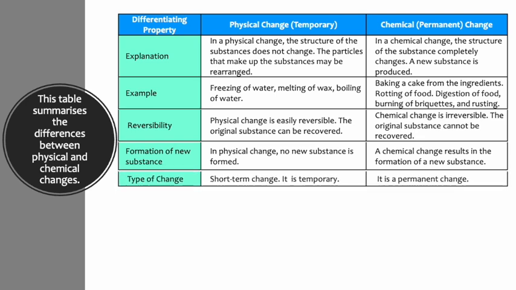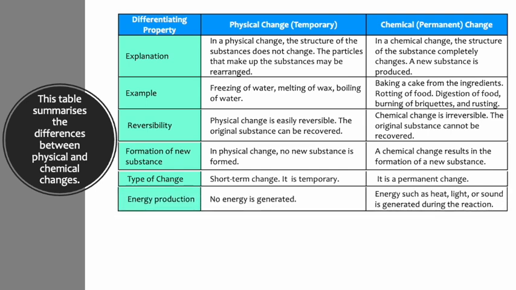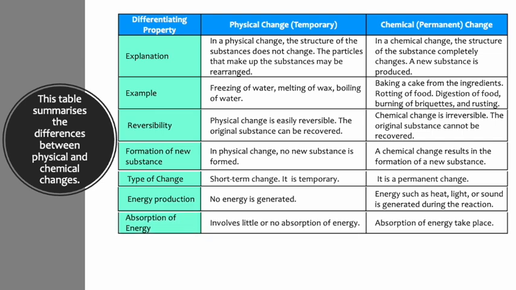Type of change. A physical change is short-term. It is temporary. A chemical change is permanent. Energy production. In a physical change, no energy is generated. In a chemical change, energy such as heat, light, or sound is generated during the reaction. Absorption of energy. Physical change involves little or no absorption of energy. A chemical change involves the absorption of energy.